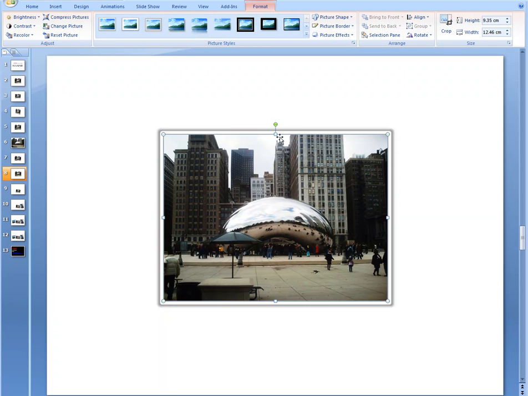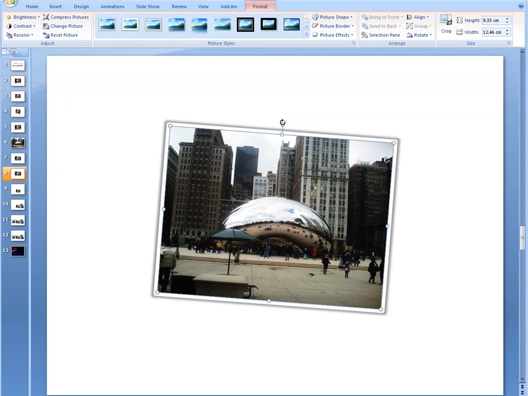I also think sometimes it's nice to put a little bit of a slant on it to look as though you've just kind of slapped down this Polaroid photo on the screen. I think that gives it quite a nice effect.